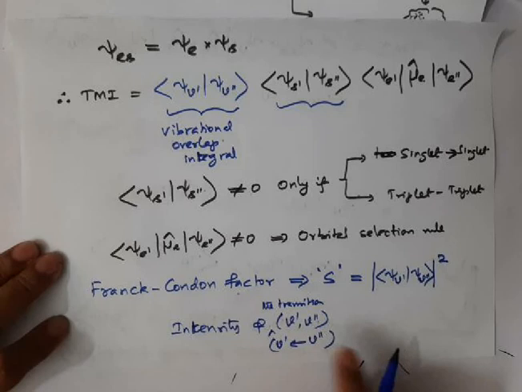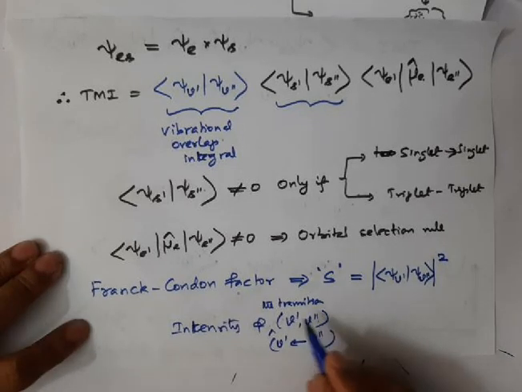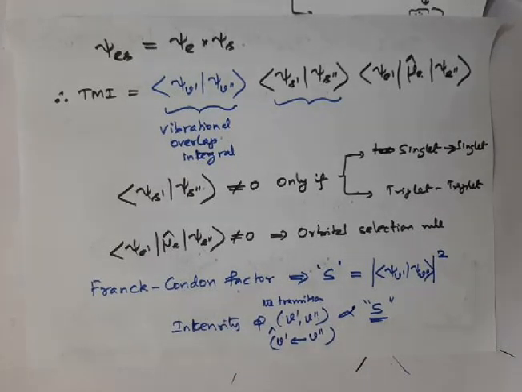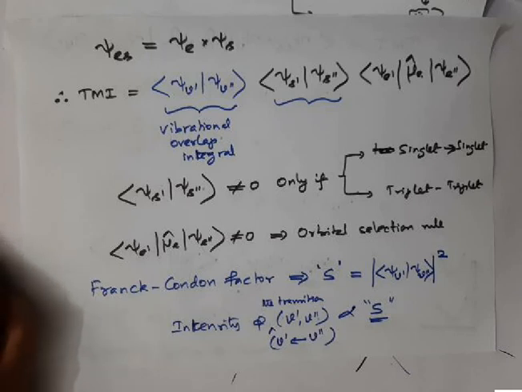The intensity of this transition is directly proportional to the value of the Franck-Condon factor. As the Franck-Condon factor value increases, the intensity of the transition also increases. So we have discussed some basic ideas on vibrational coarse structures. I stop here. In the next class, let me introduce the Franck-Condon principle and other information.